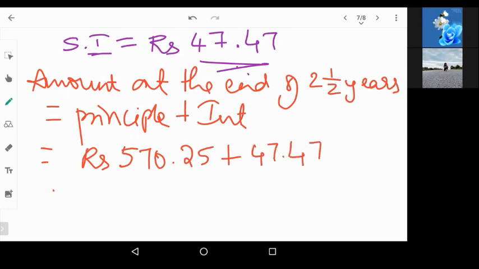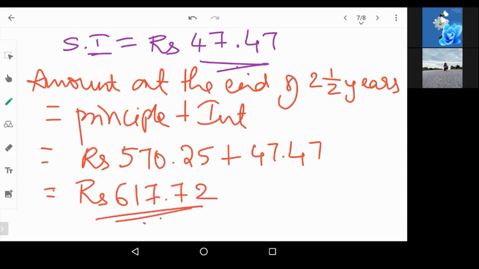How much do you get? Amount will be rupees, correct, 617.72. This will be the amount at the end of 2.5 years. Understood? Is it clear? Any doubts? Everybody understood?